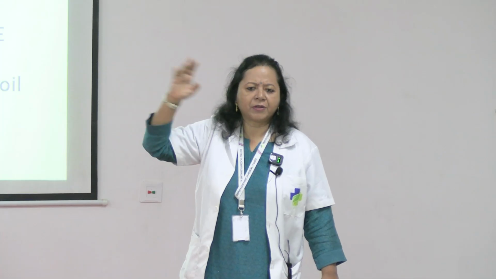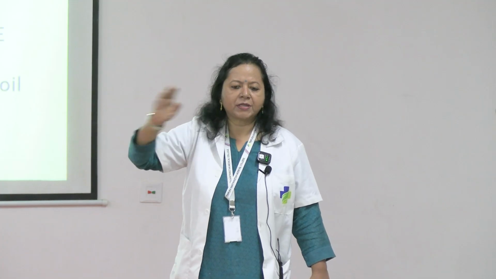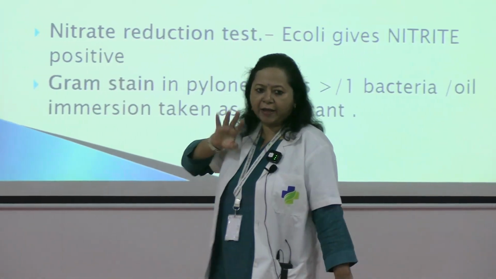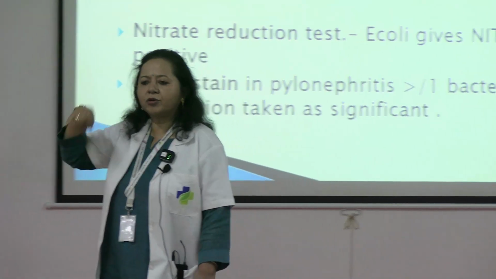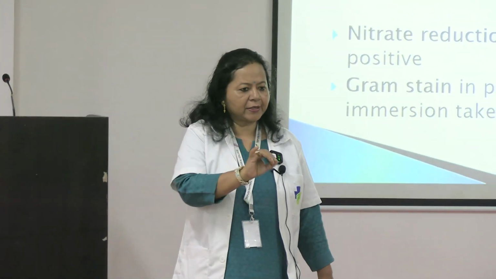You have specific gravity, blood, WBC counts, RBC, then bilirubin, protein, sugar, everything is there. So there you will do the dipstick. Take the reading, make a chart, the dipstick result is this.